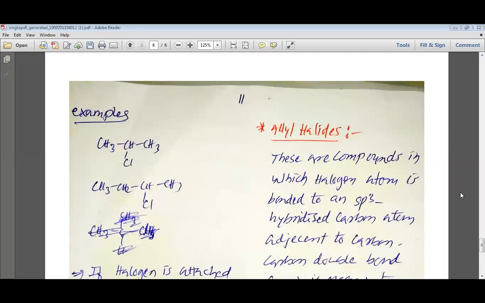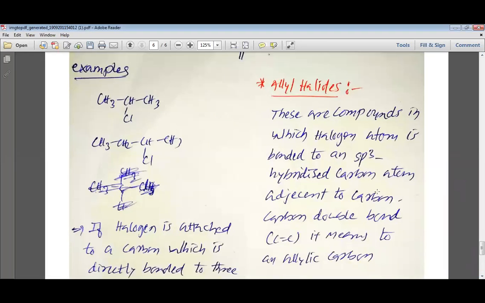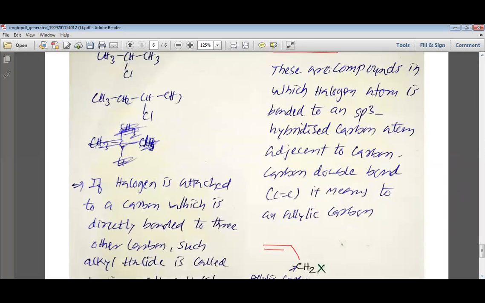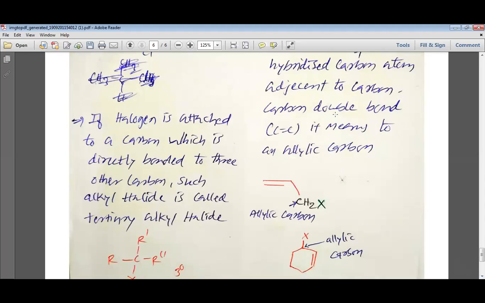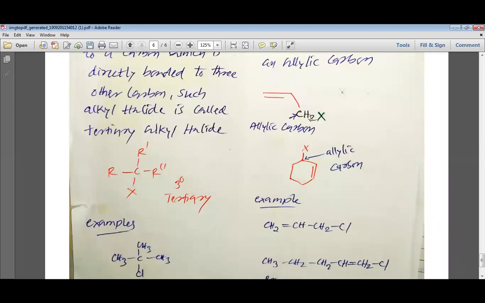Then we have the allyl halides. Remember, in allyl halides also, the carbon bonded to the halogen would always be sp3 hybridized. These are the compounds in which the halogen atom is bonded to an sp3 hybridized carbon atom adjacent to a carbon-carbon double bond, that is, to an allylic carbon. You can see here, my dear students, that the CH2 which is shown with the black pen is the allylic carbon. And this allylic carbon is bonded to a particular carbon. You can see here this carbon.